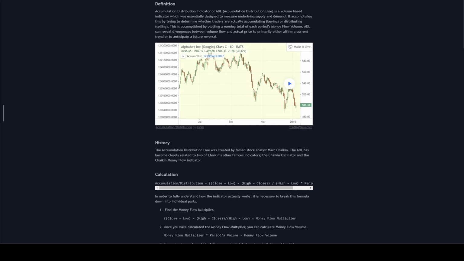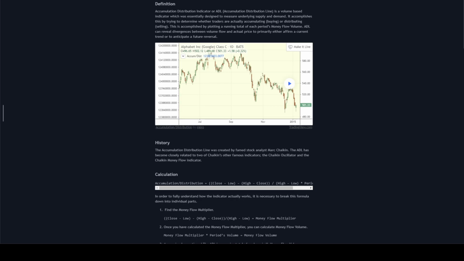The definition: accumulation distribution indicator, or ADL, is a volume-based indicator which was essentially designed to measure underlying supply and demand. It accomplished this by trying to determine whether traders are actually accumulating, buying, or distributing, selling.